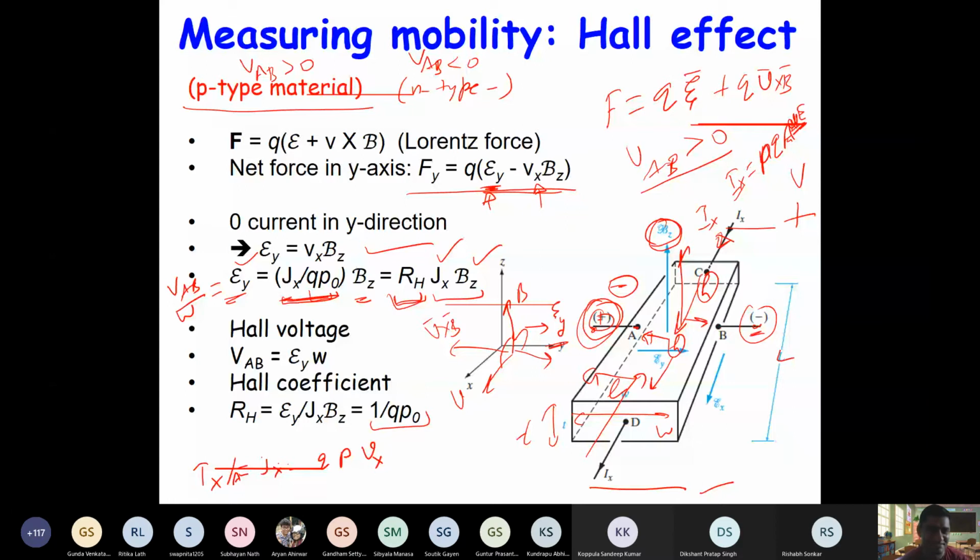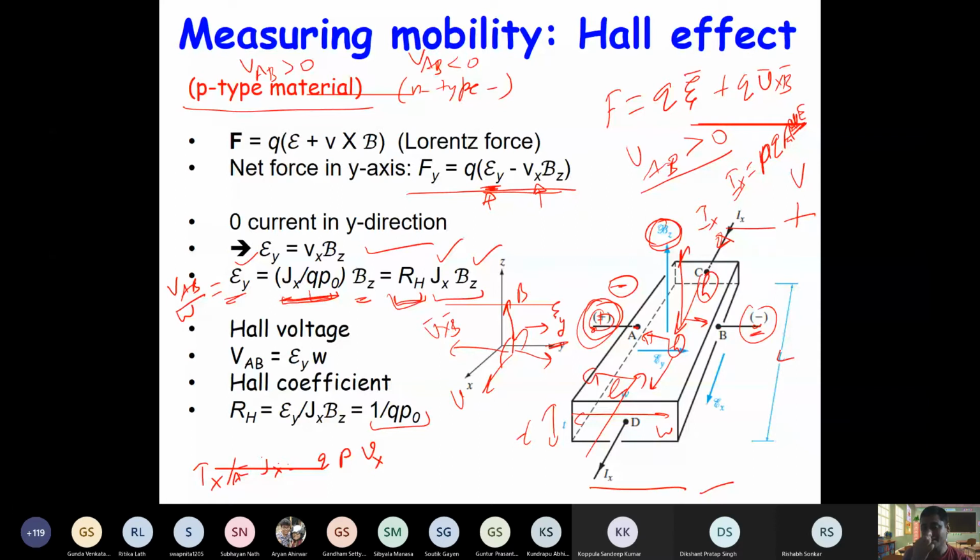But there is an assumption here. What is the assumption? If both the particles are exactly identical, their mobilities are the same, then only it will be zero. If their mobilities are different, then what will happen? Force is there, and force is Q times E or Q times V cross B. That force is the same, but if the masses are different, what will happen?